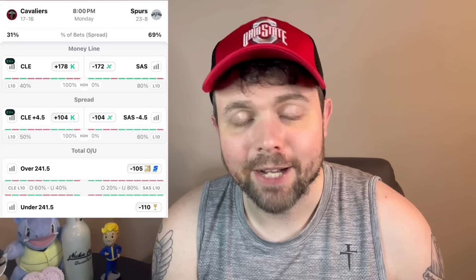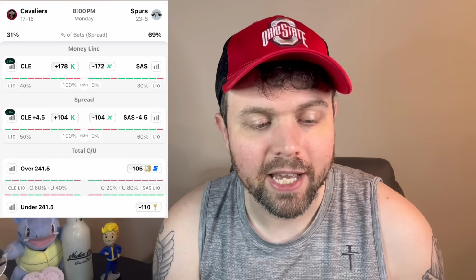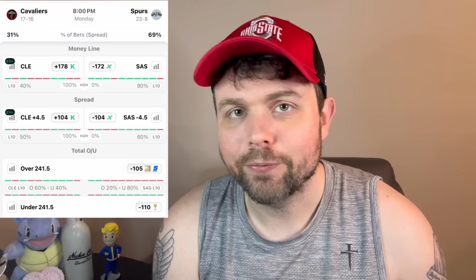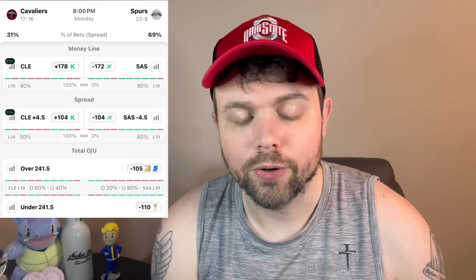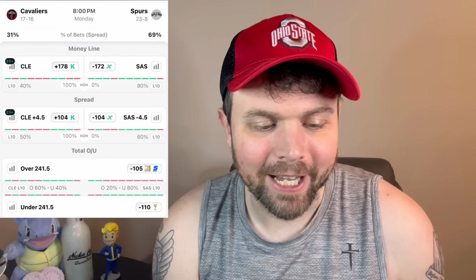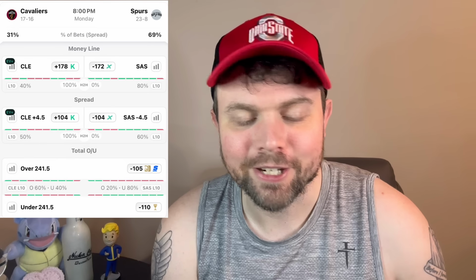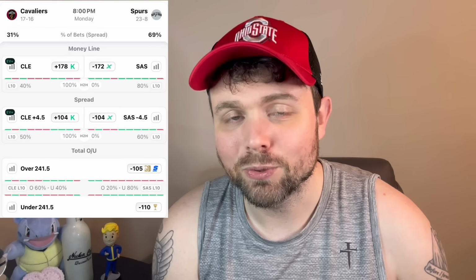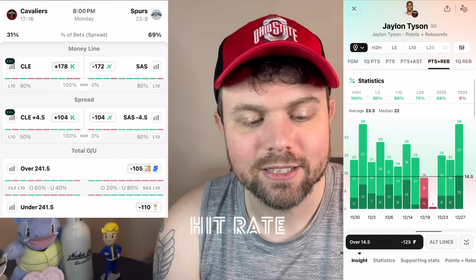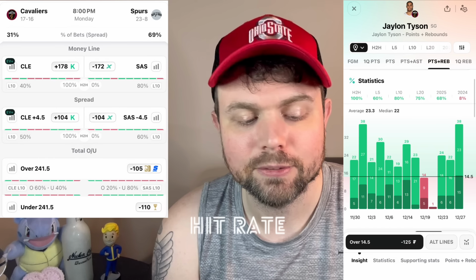The next one is the Cavaliers versus the Spurs. Spurs are 4.5-point favorites. The Cavaliers, I feel like they just get overvalued at this point. I'm a Cavaliers fan, just if you didn't know. The Cavaliers have no new injuries. Spurs, De'Aaron Fox is questionable, so that's kind of a big one for them. So the first one's a hit rate play. It's going to be Jalen Tyson over 14.5 points plus rebounds.